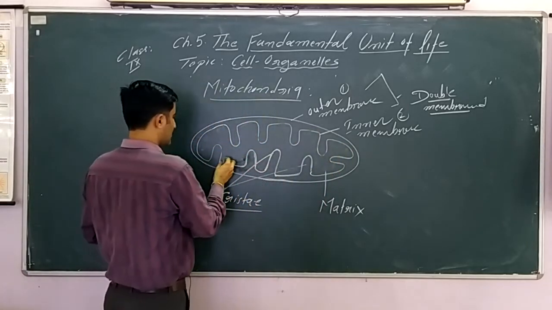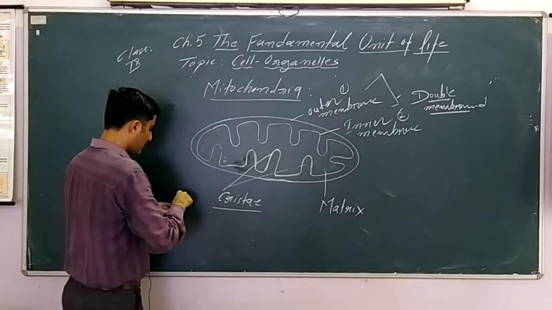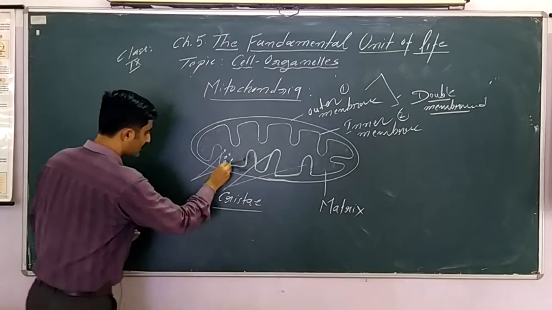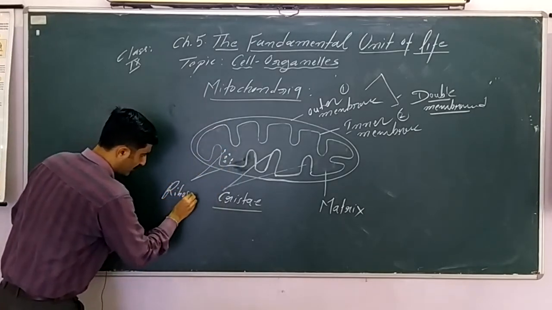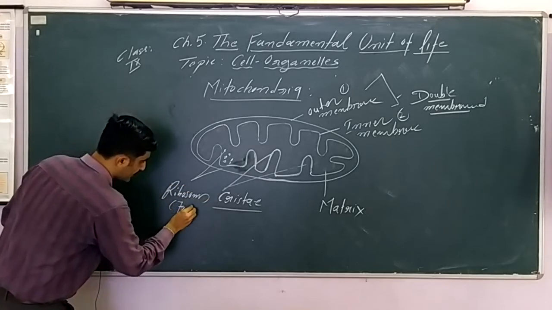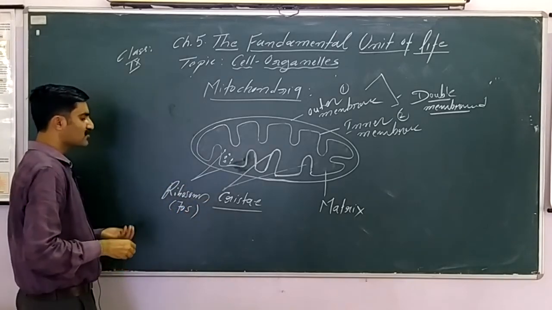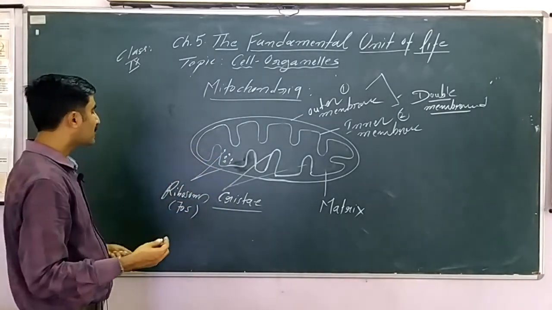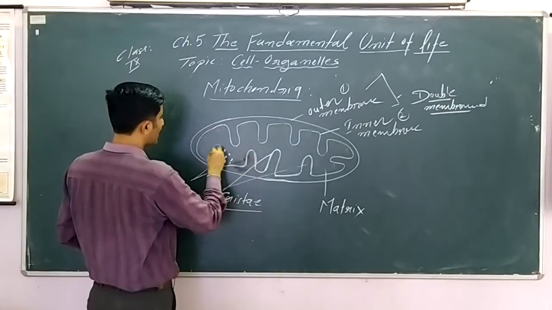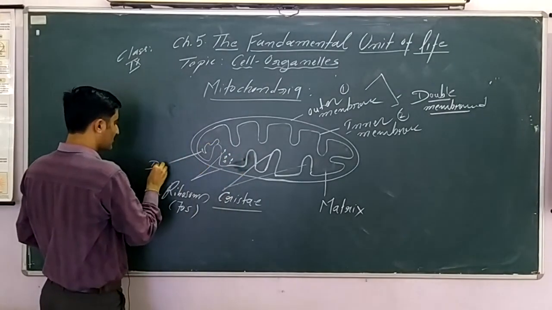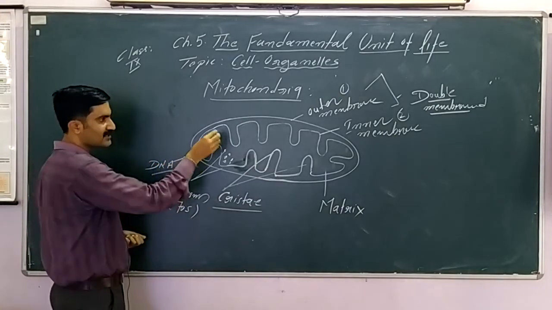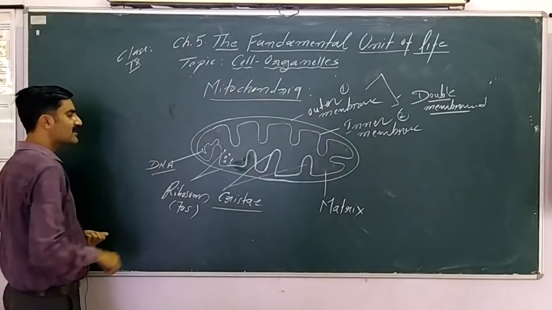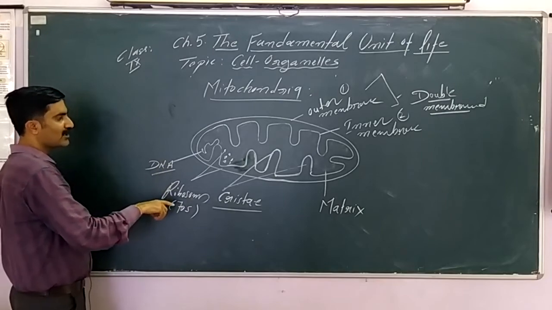Besides this, the cell organelle has its own ribosomes. The ribosomes are of 70S type. 70S ribosomes are generally present in prokaryotic cells, but they are found in the mitochondria also. And there is presence of DNA also. These two things are unique to mitochondria: presence of 70S type ribosome and DNA. The DNA is a single DNA, which is also similar to the prokaryotic cell.